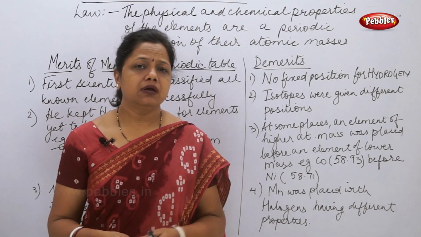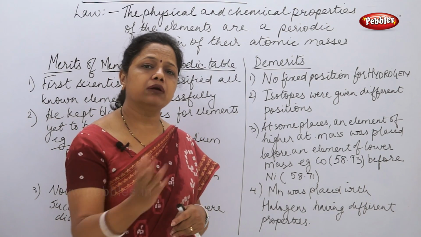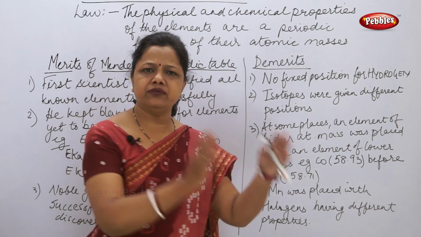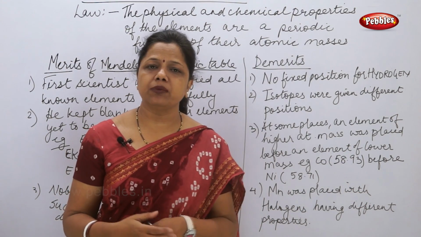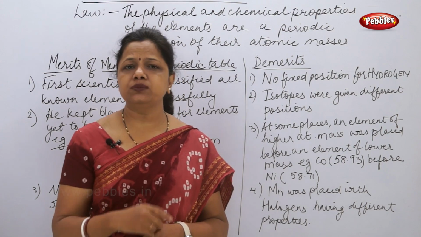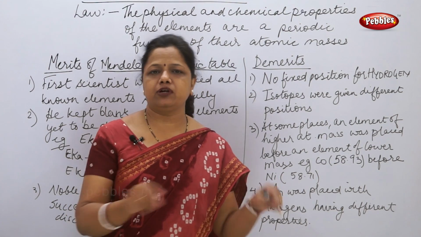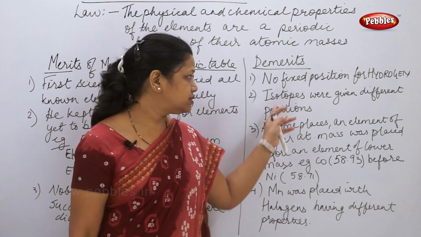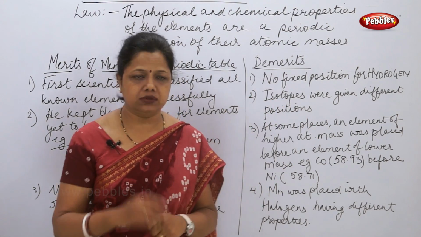So what happens? When he had arranged all the elements in the increasing order of the atomic mass, he put the isotopes in different columns. Why? Because he had arranged according to the increasing atomic mass. But we know that isotopes are the elements having the same atomic number but different atomic mass. So when the new periodic table was formed, this was found to be the greatest anomaly, the greatest demerit.